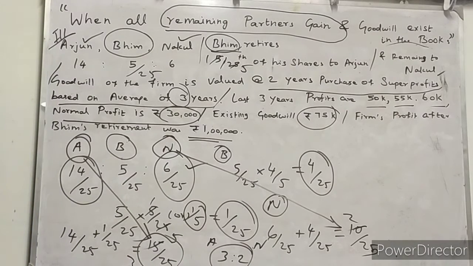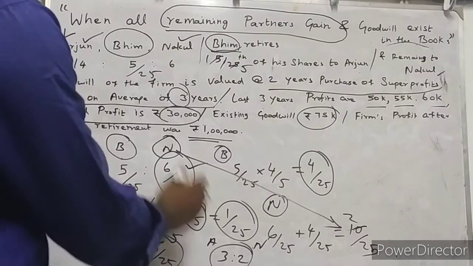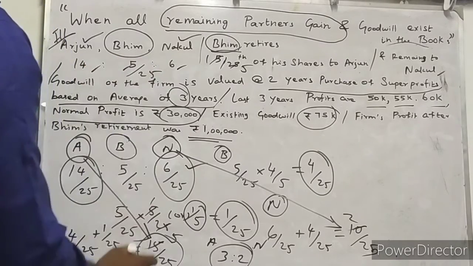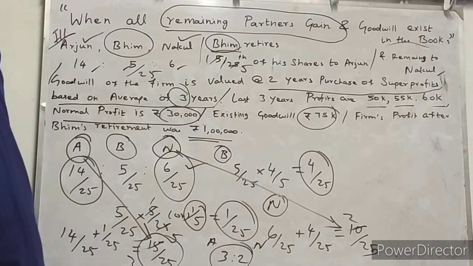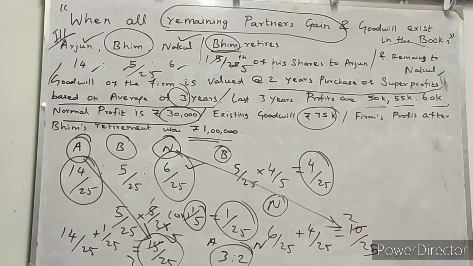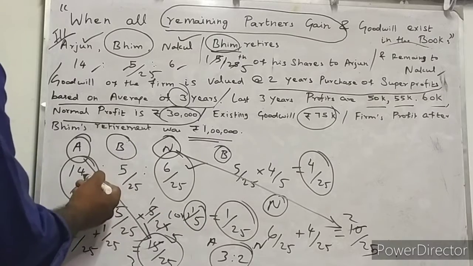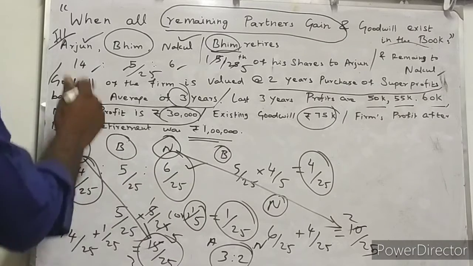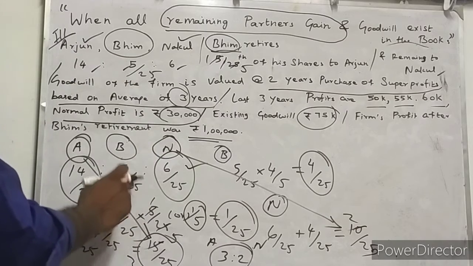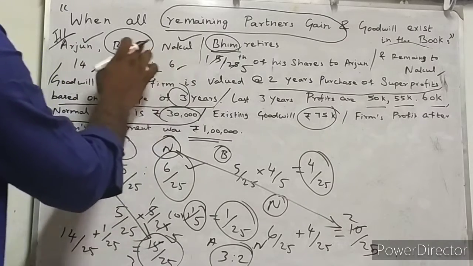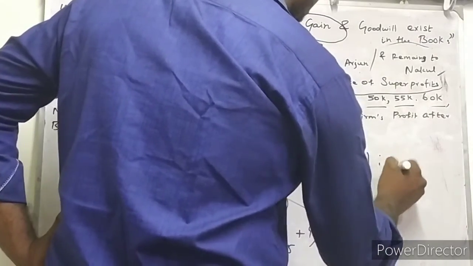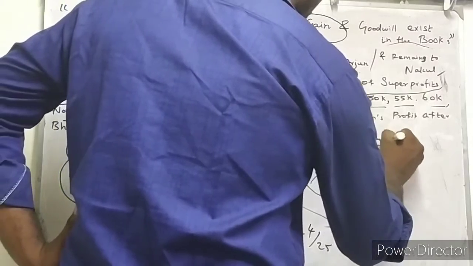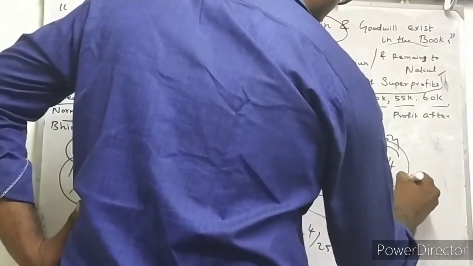Okay. And now what should we find out? We know the existing profit and loss sharing ratios and how many proportions go to Arjun and Nakul. That also we have discussed. And the new profit and loss sharing ratios we have discussed. And you know what the gaining ratio of both the partners is? Arjun gained 1 by 5th share from BIM. At the same time Nakul gained 4 by 5th share from BIM. So that is the gaining ratio. So 1 is to 4 is their gaining ratio, the gaining ratio for partners Arjun and Nakul.